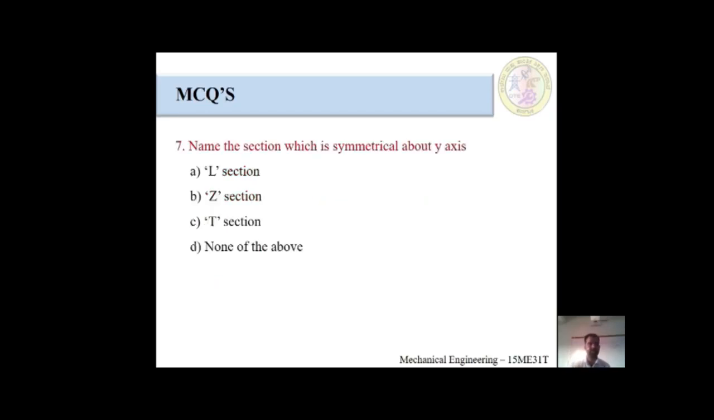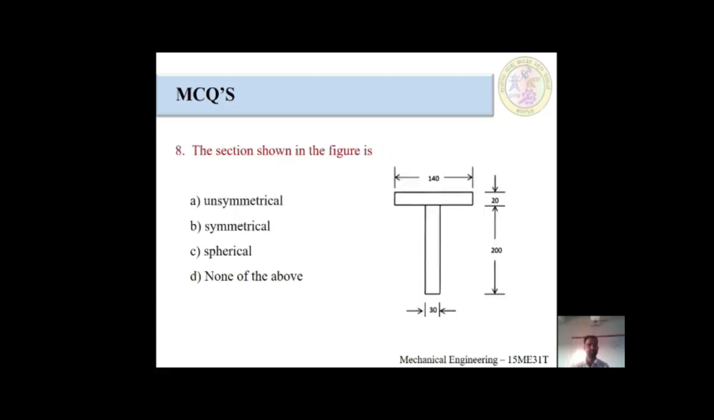Seventh question, name of the section which is symmetrical about y-axis. There would be 4 options, L section, Z section, T section and none of the above. Think carefully before going to answer. Next question, the section shown in the figure is, first option, you would have come across the figure in the center of gravity problem. First option is unsymmetrical, second one is symmetrical, third one is spherical, fourth one is none of the above.